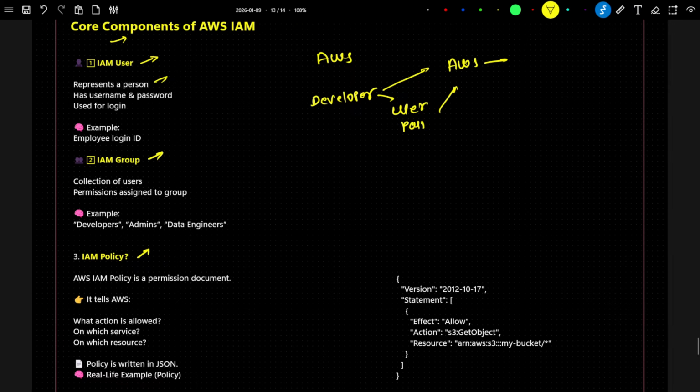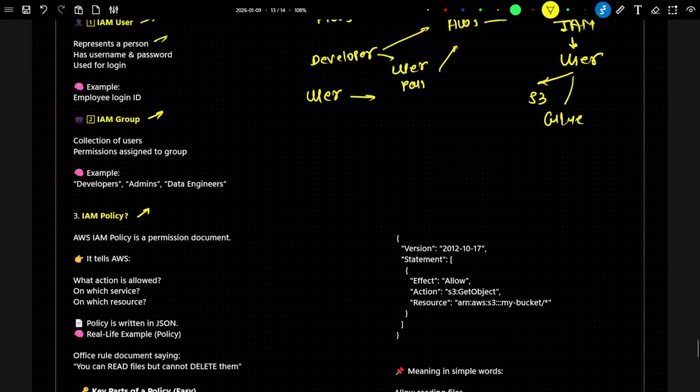So what we generally do in IAM is first we create a user. In IAM we create a user, and whatever access is required for this user, suppose S3 access or any other service access is required, we give it at the user level. So in IAM you can create a user, and for that user, whatever access is required, you can give to them. So that is an IAM user.